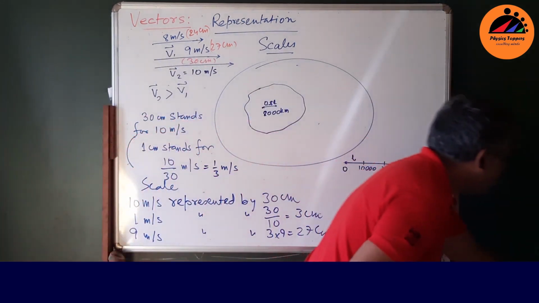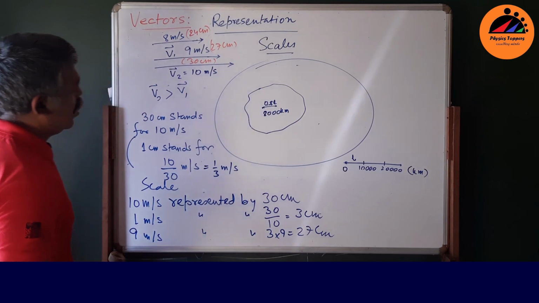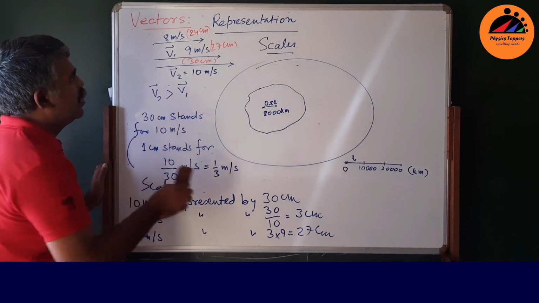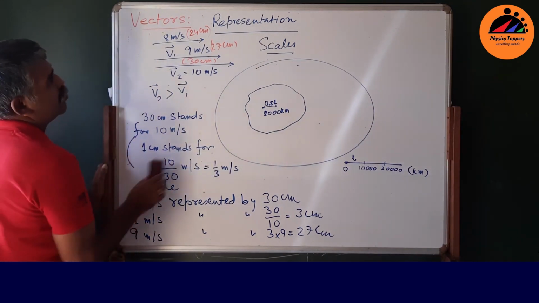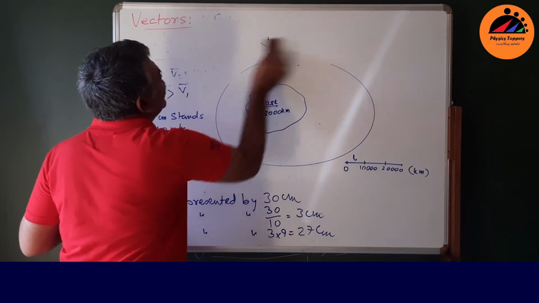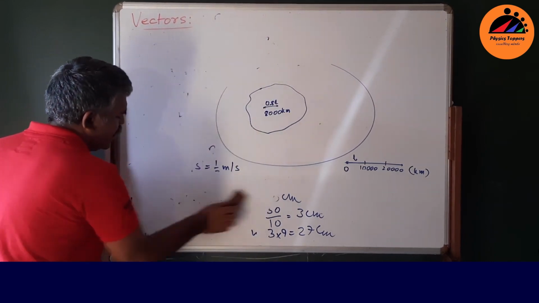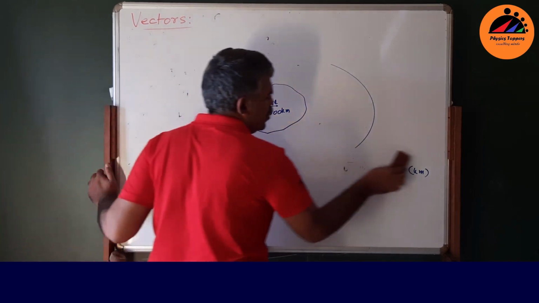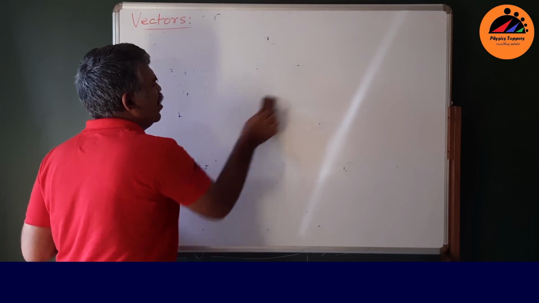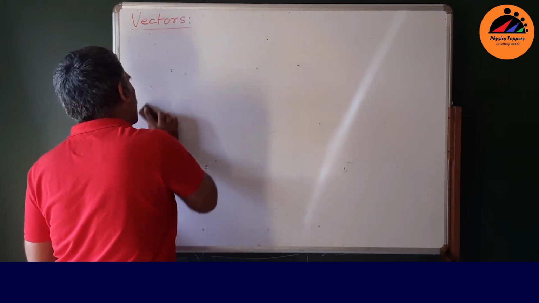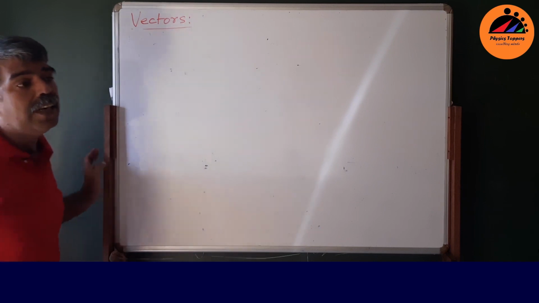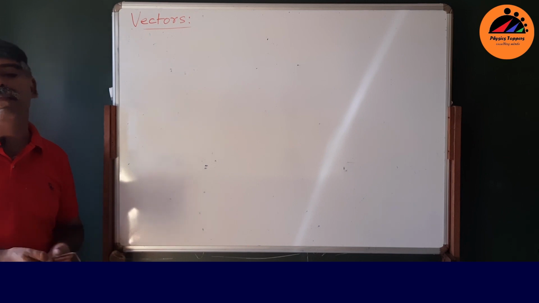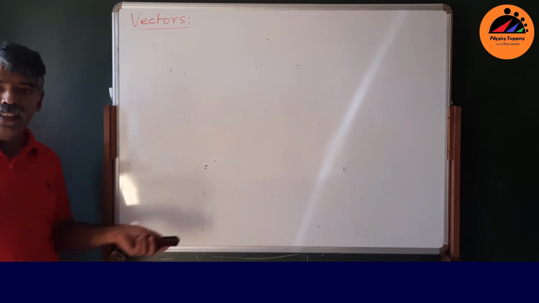Fine. Now I will come to vector addition a little bit later. Let me define scalars a little bit. What is a scalar? A scalar is a quantity which has only magnitude. You don't have directions, so you don't need to worry about that. Mass is a scalar, color intensity is a scalar, temperature is a scalar. Anything which has just magnitude is a scalar.